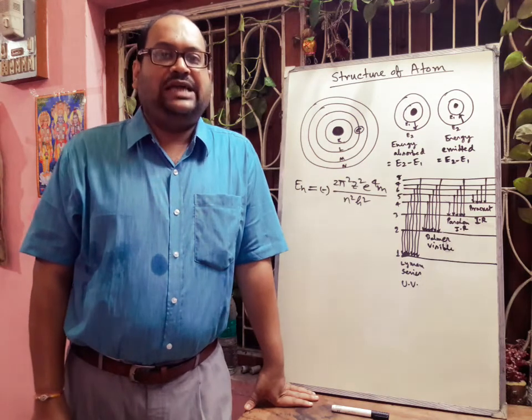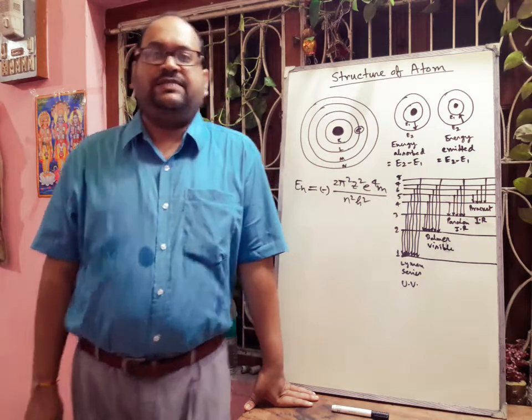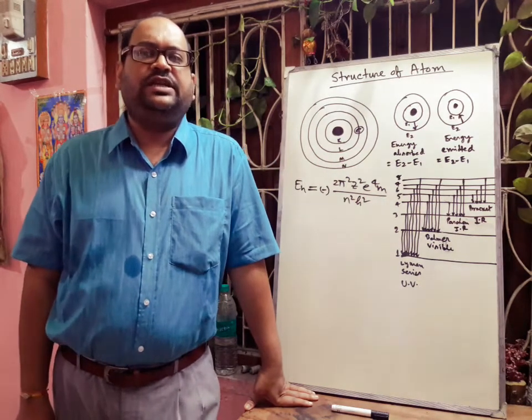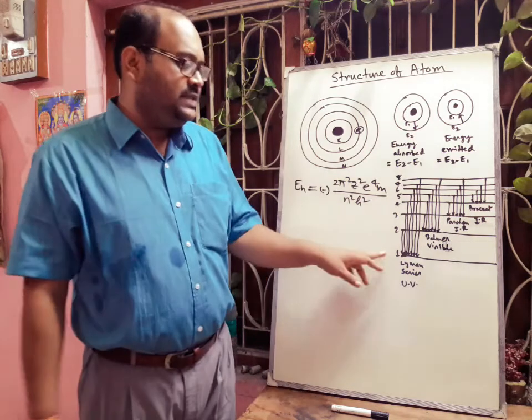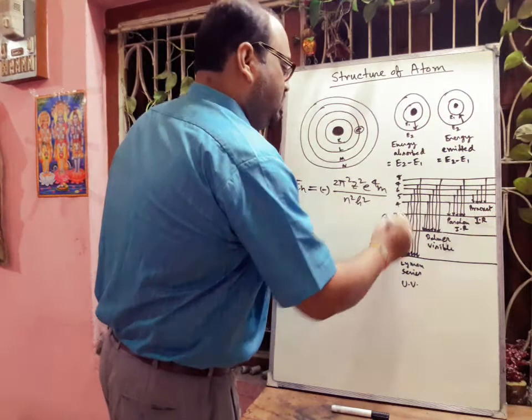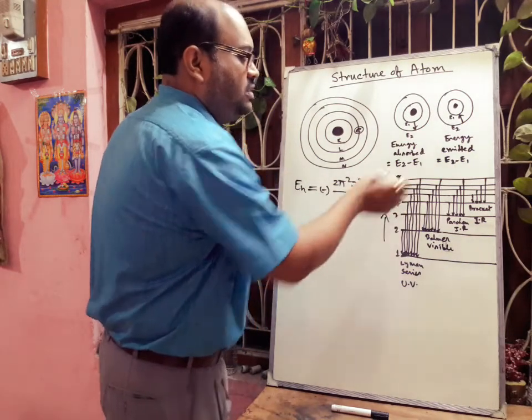Now different energy levels are not equally spaced. That is, the energy difference between two successive energy levels is not the same. It goes on decreasing with increase in the value of n. Here we are seeing this is the energy level, this one is the energy. So this one is K shell, L shell, M shell, N shell. So the gap is continuously decreasing.